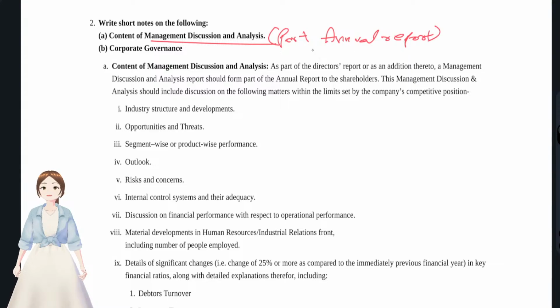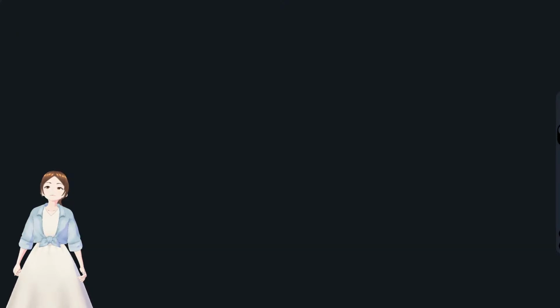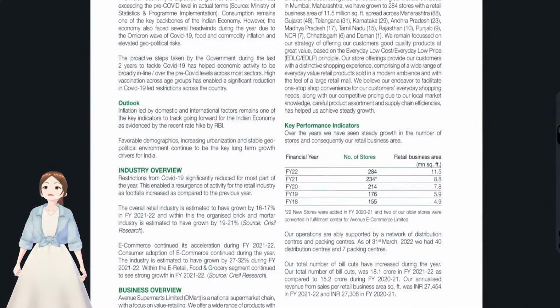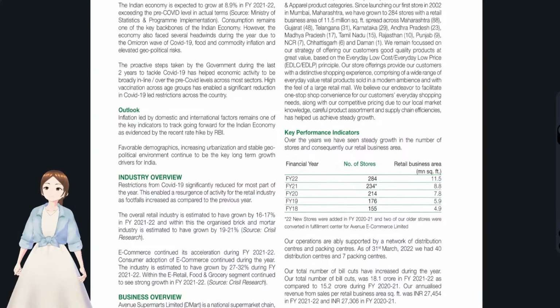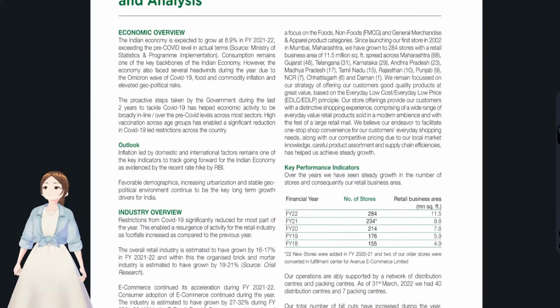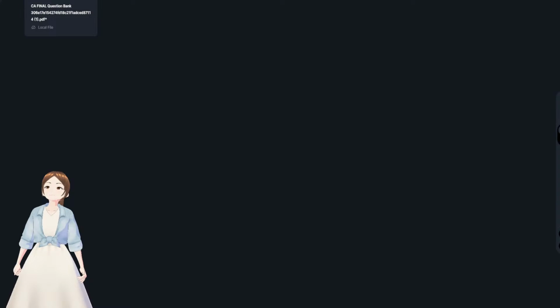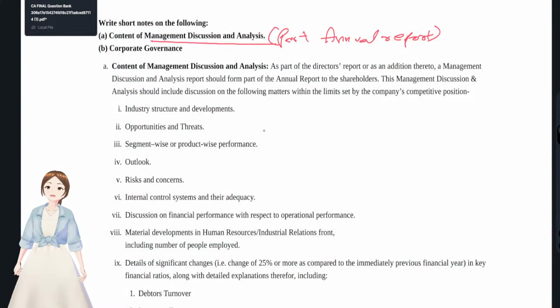Let me show you a few examples with regards to the annual report. First we'll see what all the things were that are there in the annual report, and then we'll move on to the annual reports later on. First, what should it have?